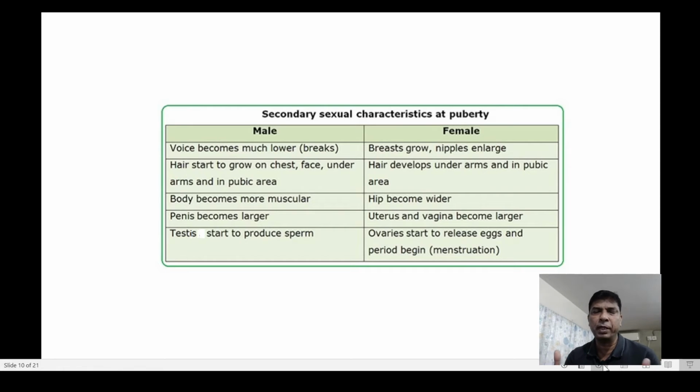In case of females, the uterus and vagina become larger. The testes start producing sperms, whereas in case of female, the ovaries start producing ova or the eggs, and the periodic cycle or the menstruation also begins.